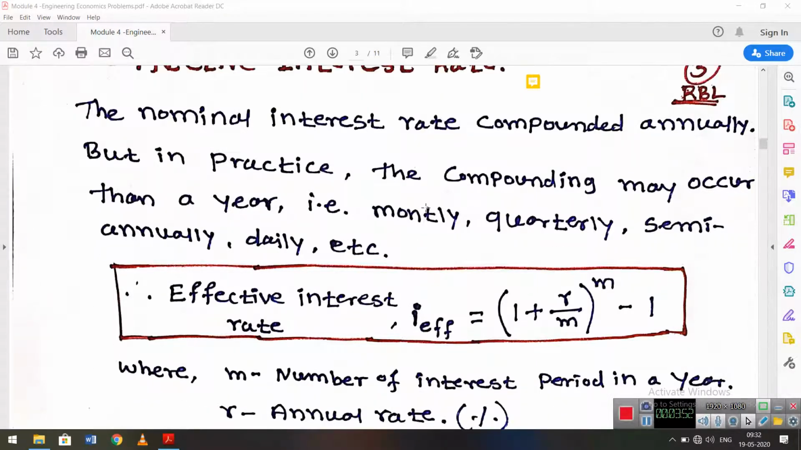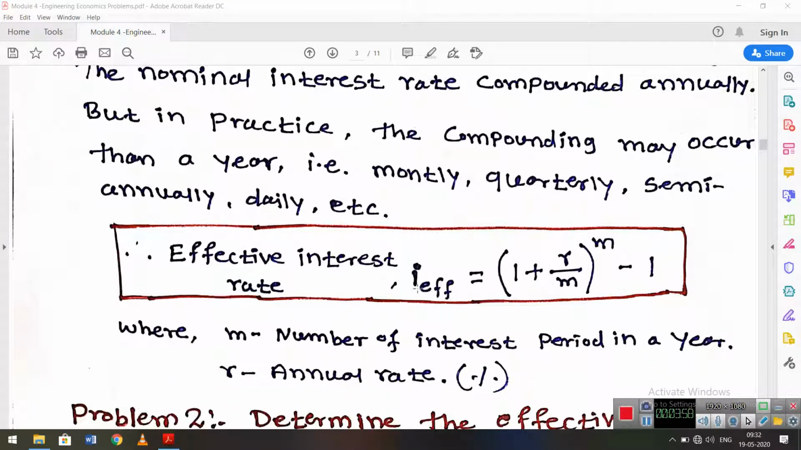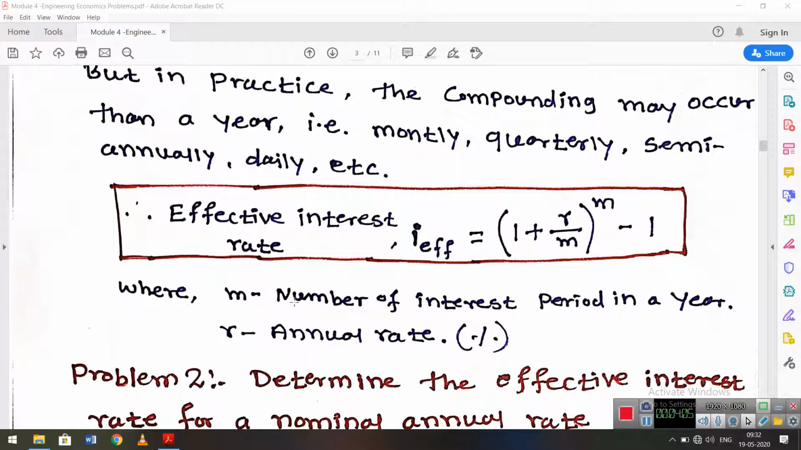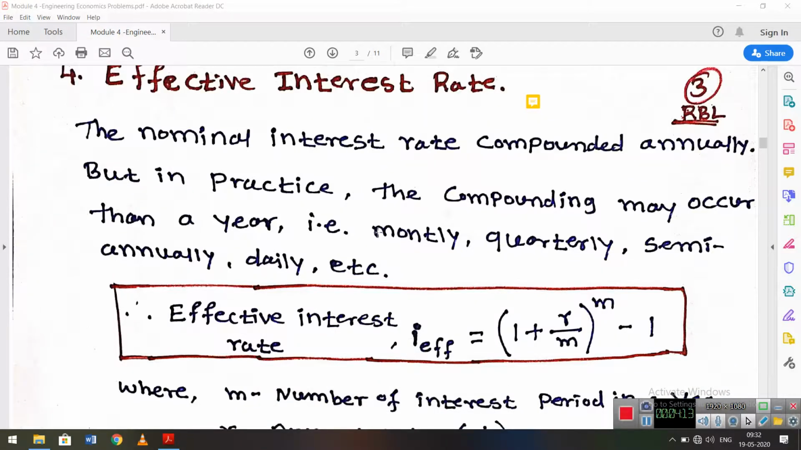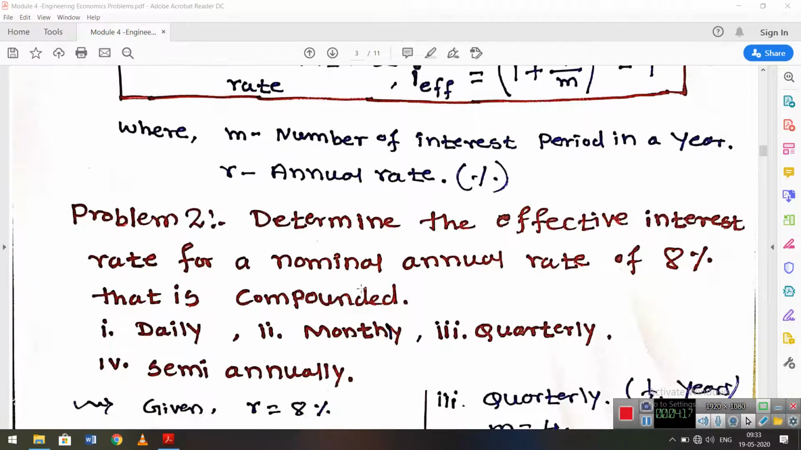But what about the effective interest then? Effective interest we have to always consider for the year. So there is a formula: effective interest is equal to (1 + R/M) raised to M, minus 1. M is the number of interest periods in a year, and R is the annual interest rate. So we discuss one problem.